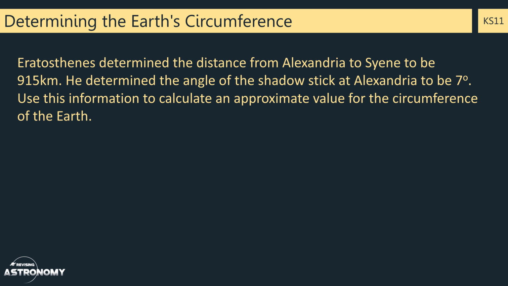So how might this look as an exam question? Well, here's an example. Eratosthenes determined the distance from Alexandria to Syene to be 915 kilometres. He determined the angle of the shadow stick at Alexandria to be 7 degrees. Use this information to calculate an approximate value for the circumference of the Earth.